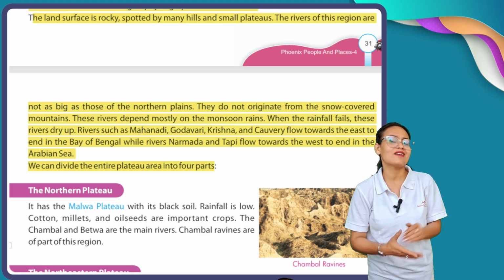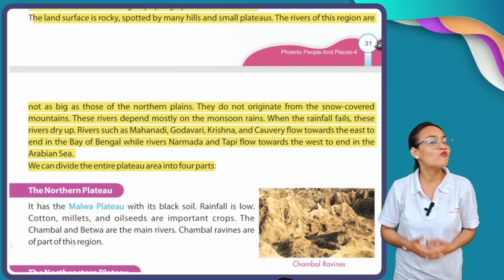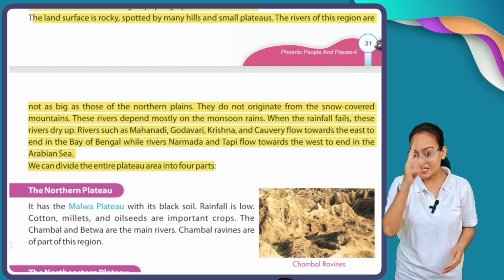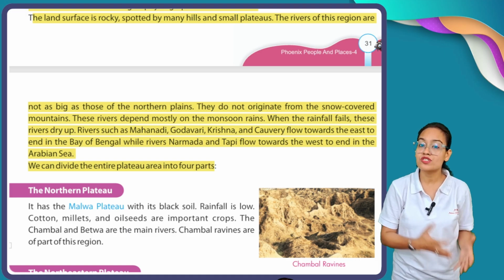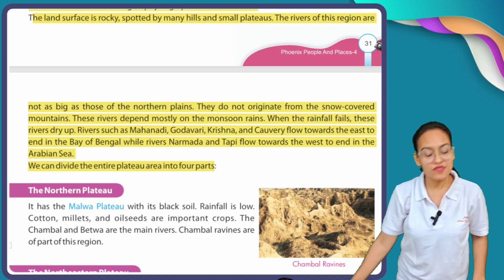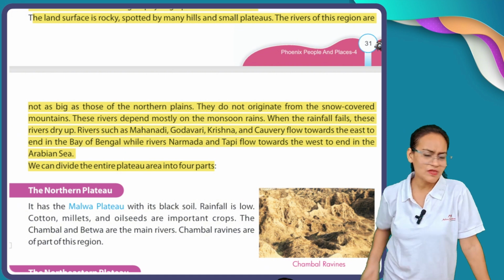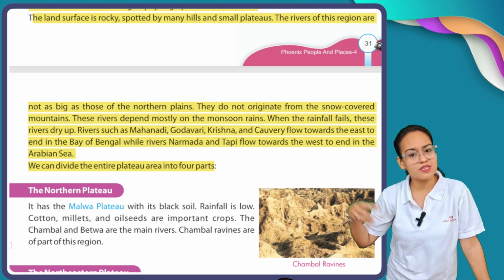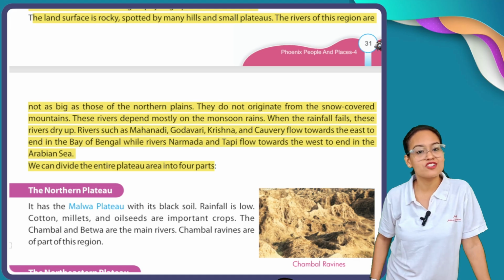So here the question arises: if they don't originate from snow-covered hills, then what is their origin place? The rivers which flow in the Deccan area depend mostly on monsoon rains. When the rainfall fails, these rivers dry up. For example, last year there was heavy rainfall. Suppose this year there is less rainfall. If there is less rainfall, these rivers dry up.